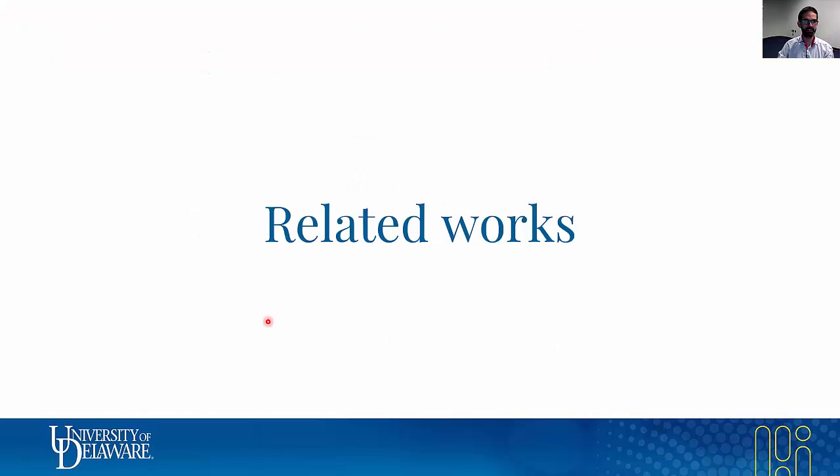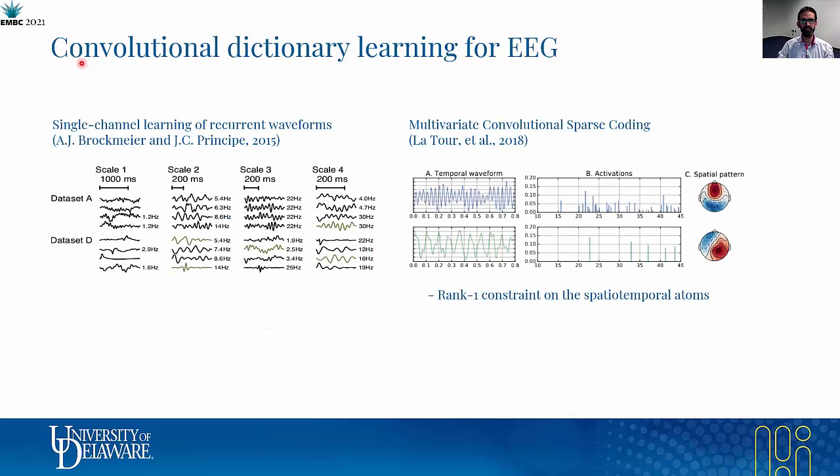There are some works that are related to our work. These two works use a convolutional dictionary learning approach to learn recurrent waveforms for EEG. This work by Brockmeyer and Principe learns recurrent waveforms across different time scales for each EEG channel independently. And this work by Latour et al. learns a multivariate dictionary of waveforms with a rank 1 constraint, meaning that the spatial pattern is fixed for each temporal waveform.